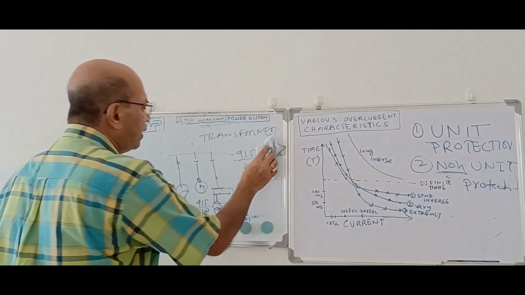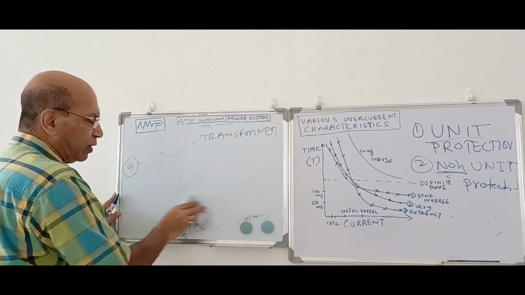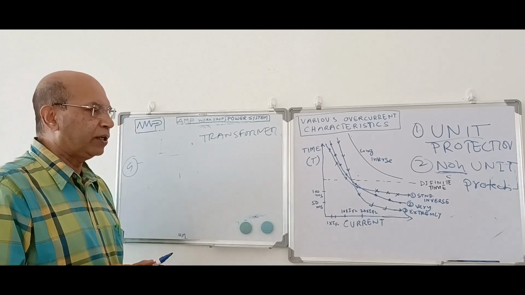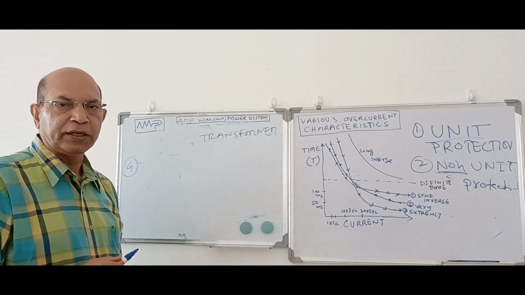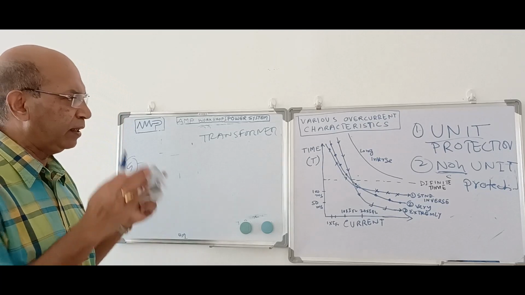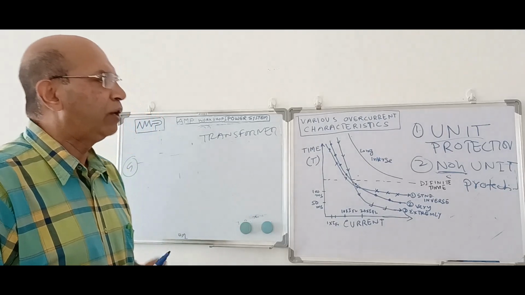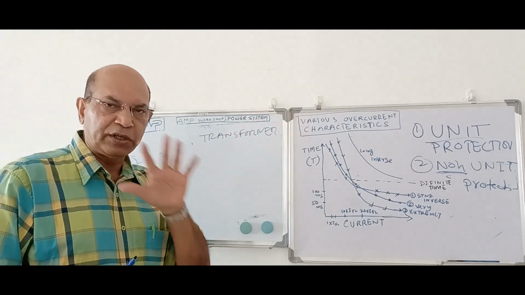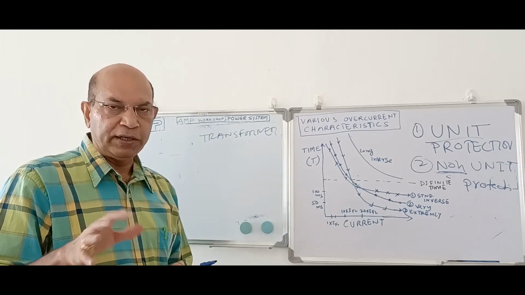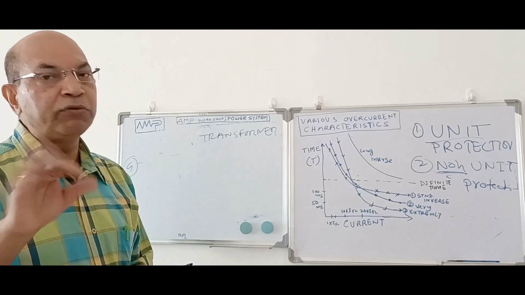These are the various non-unit protections, like under frequency protection, overload protection, overcurrent protection, directional overcurrent protection, definite time overcurrent protection, earth fault protection, all are non-unit protection. So these are mainly the two groups of protection: one is unit protection, one is non-unit protection. Differential protection is unit protection. Distance protection with a carrier aided scheme, we call it carrier aided scheme, can be converted from non-unit protection to unit protection.